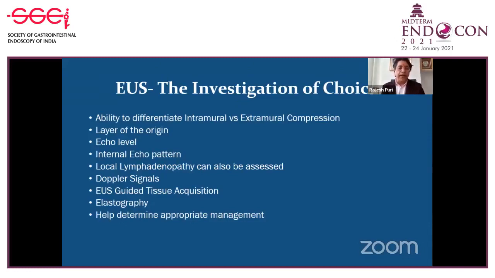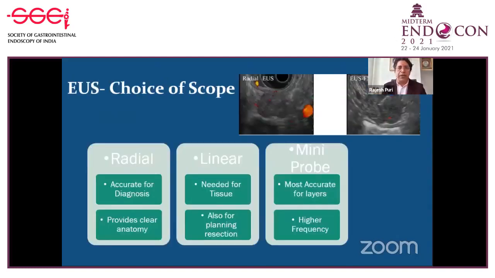If required, you can get that EUS guided tissue acquisition, which will be covered by my colleague, Dr. Surinder Rana. Elastography as well as contrast EUS also gives some idea about the malignant nature of the lesion, and you can do the targeted biopsies also. By this, it helps in determining the appropriate management of subepithelial lesion.